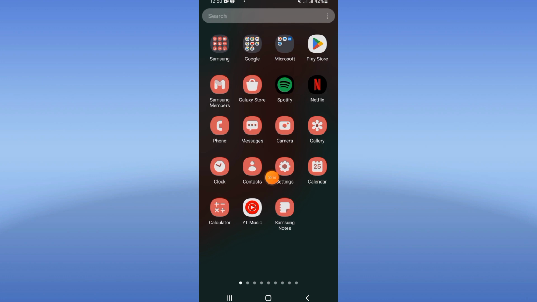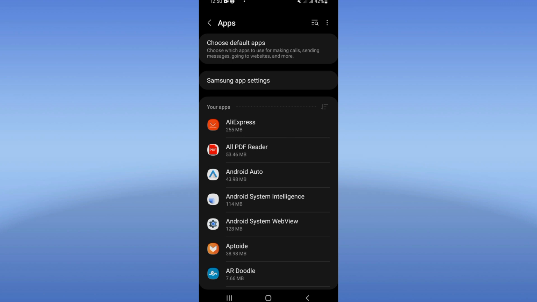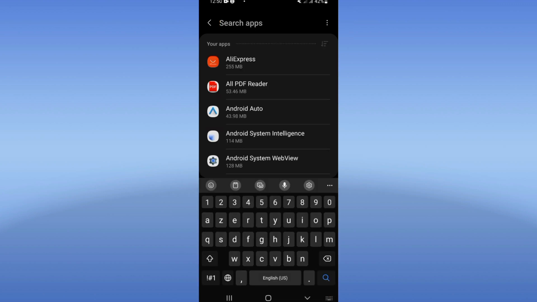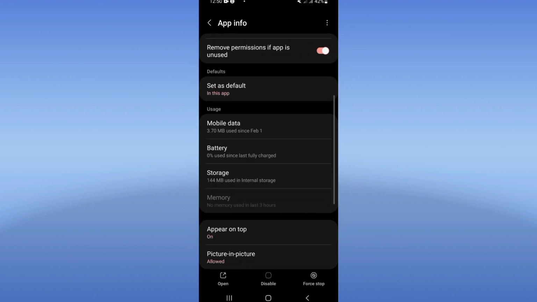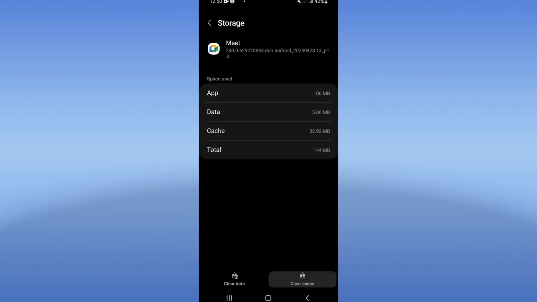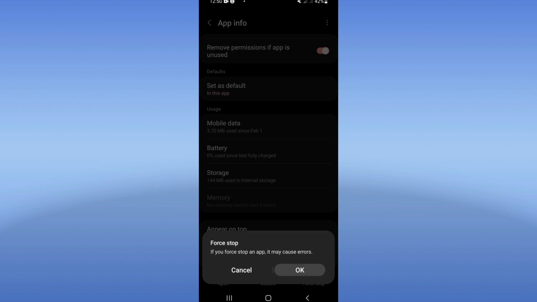Let's do it. So just open first the settings of your device, click on the apps option after that, and here search for Google Meet. Click and right now you will see this list. Go to storage, click clear cache, and right now back, click on force stop and click OK.